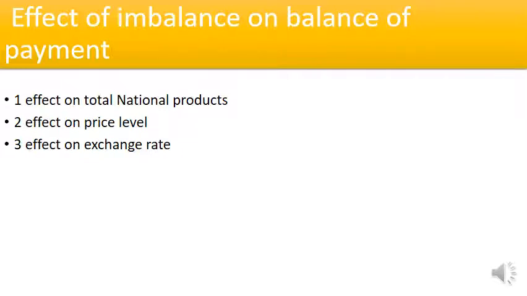Imbalance or deficit in a balance of payment is the outcome of fewer exports than imports. It means that imports are increasing and exports are less. Then the condition that arises concerns the total national product. As exports get reduced, production in the export-oriented industries gets reduced. So there is a reduction in income and employment in the export-oriented industries.